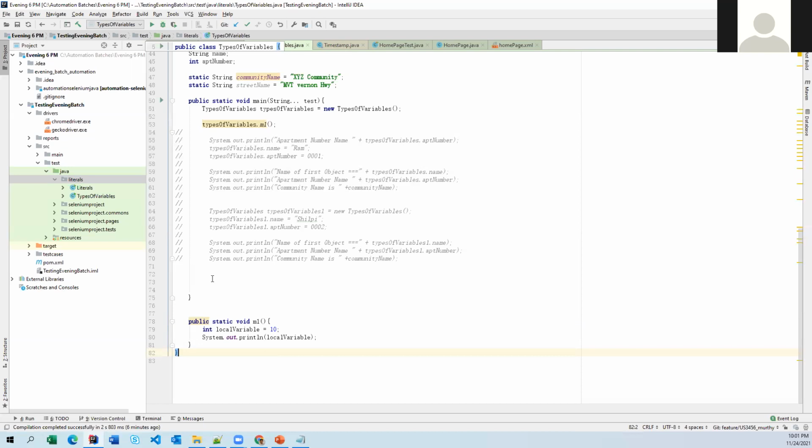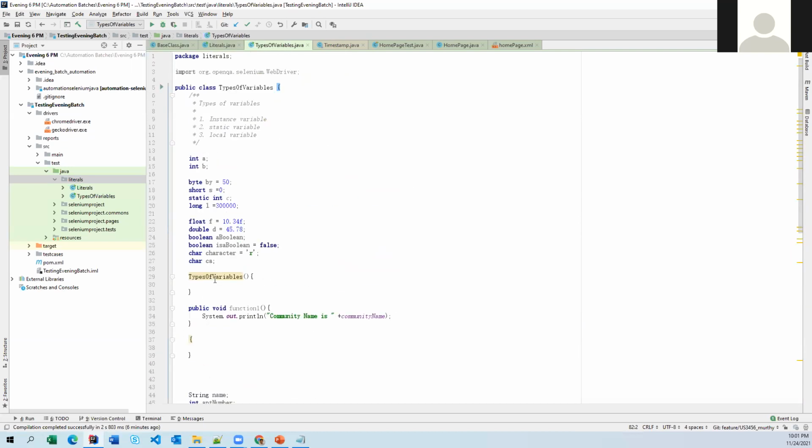So this is about variables, but we are not stopping with these types of variables. Throughout our sessions, we are going to touch on all these concepts here and there: instance variable, static variable, or local variable. Each and every day we are going to touch on them, and we might learn some new things also as we go on. But whatever we have discussed so far, these are the major rules that we have to follow for these variables.